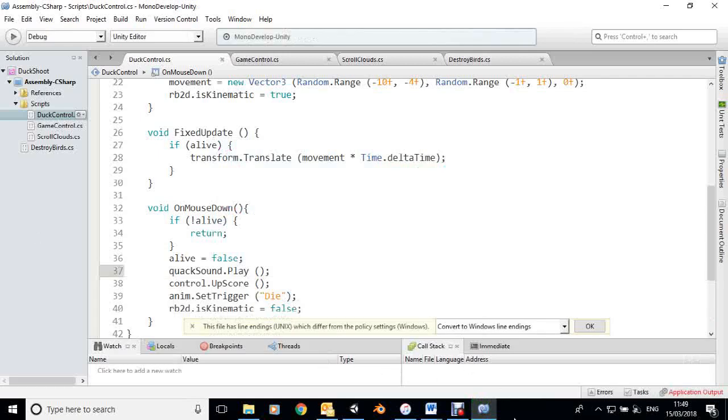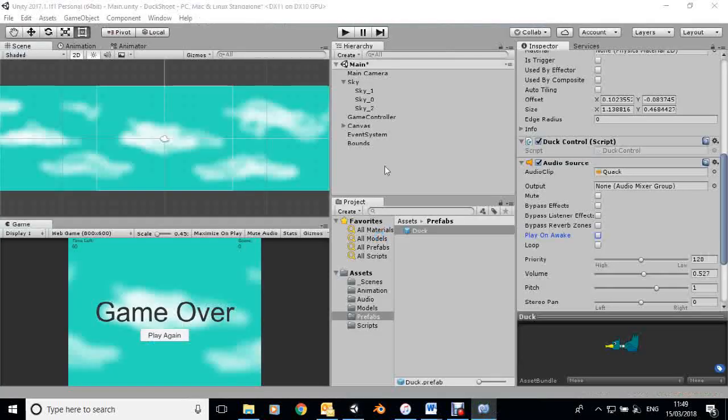The next thing we want to do is add on the bang sound when we click the mouse button. So this is going to go into the game controller. If we go back to the game controller, we're just adding things in here. Seems to be taking quite a while to do that.